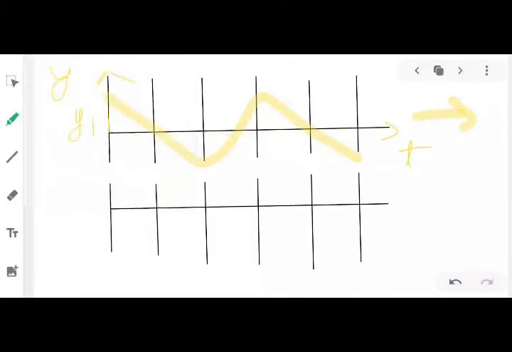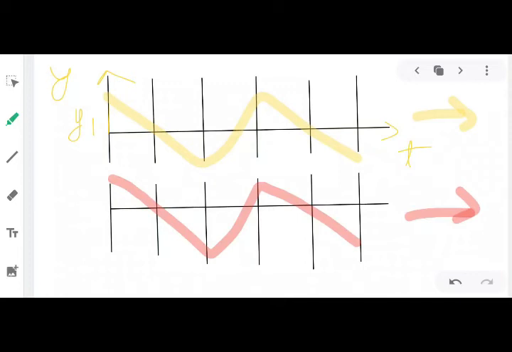Fine, now consider another wave, which is also propagating in the same direction.